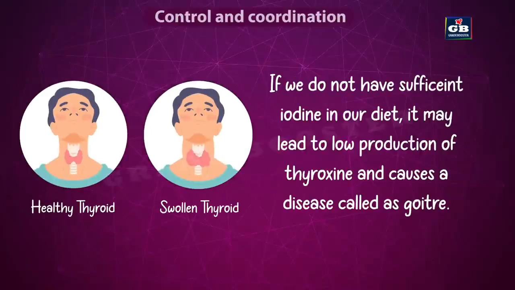If we do not have sufficient iodine in our diet, it may lead to low production of thyroxine and causes a disease called goiter. So the main symptom of this disease is swollen neck.